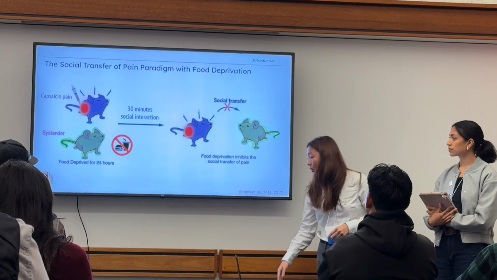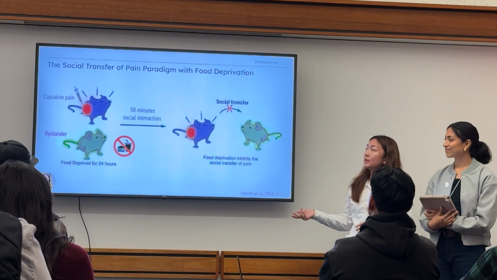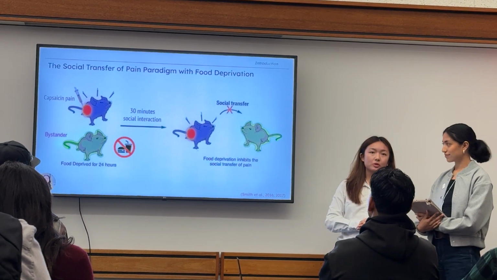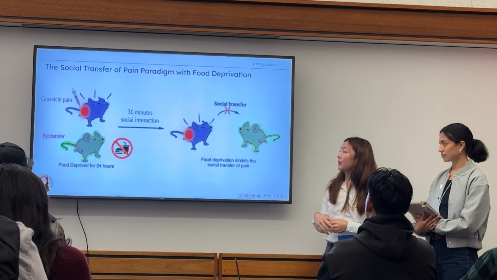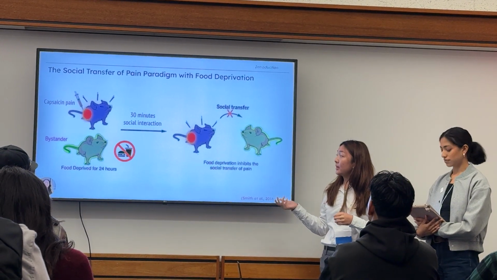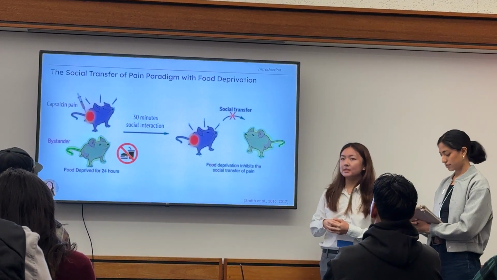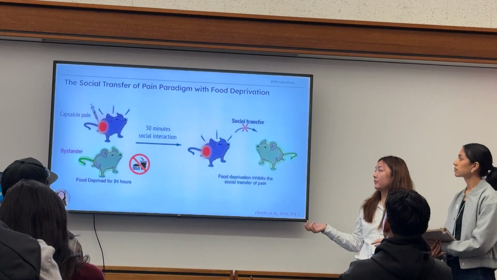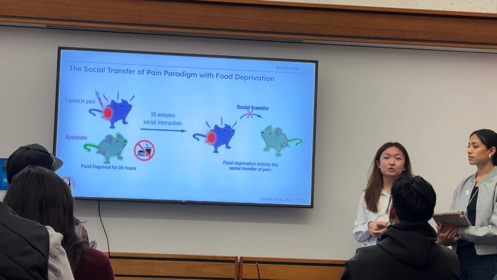And we want to see how hunger affects this process. So we food deprive the bystander mouse for 24 hours before the social interaction. And what we found after it interacts with its pain mouse is that the bystander mouse doesn't adopt the pain state of its injured social partner, suggesting that food deprivation inhibits the social transfer of pain.